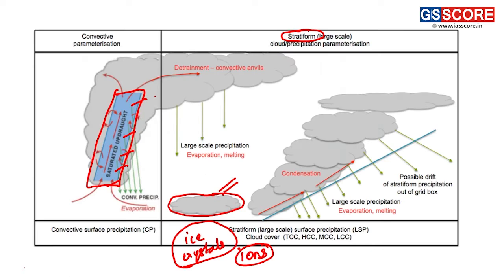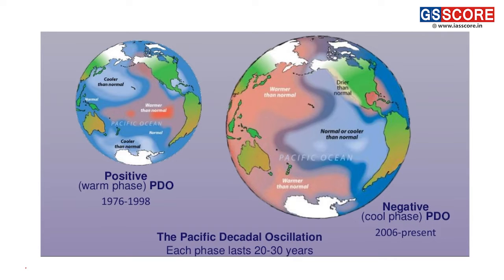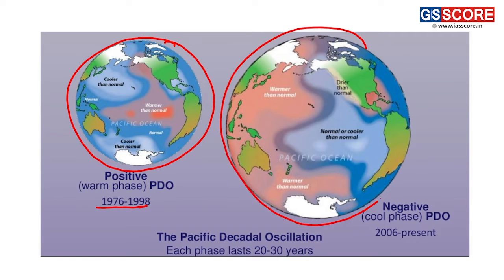Looking at a diagram related to the Pacific decadal oscillation, the last positive phase, that is the warmer phase, occurred during 1996 and again in 1998. But the cooling part, the negative PDO, occurred in 2006 and continues to the present time.